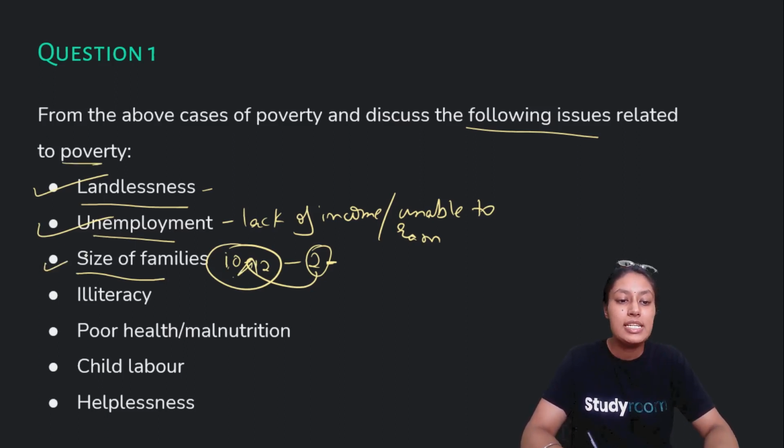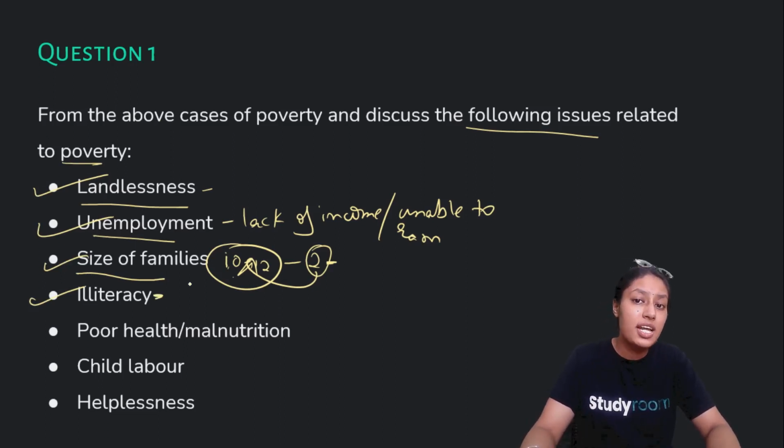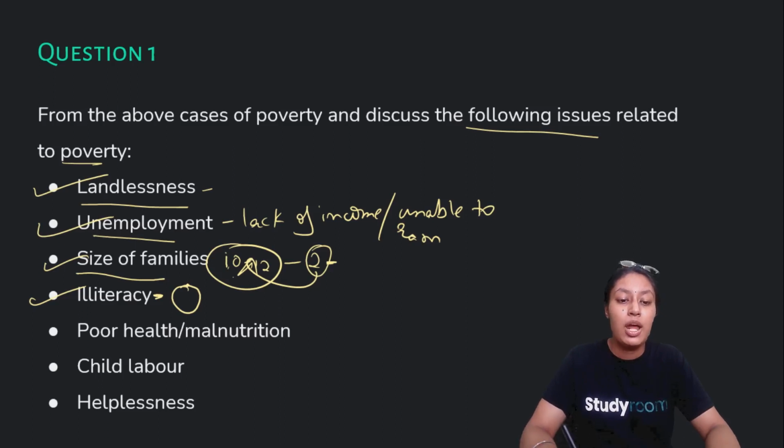Next is illiteracy and unskilled labor. If you do not have enough skill, if you're not educated enough, then your job sector and your opportunities will be limited. For example, if you studied just till 12th, you'll have a circle of opportunities, and if you have done masters or PhD, then again you have a circle of opportunities.